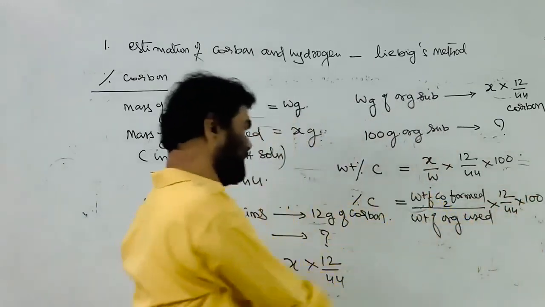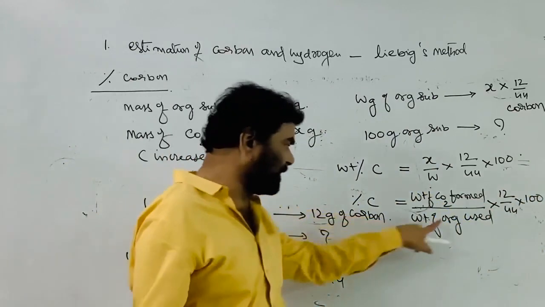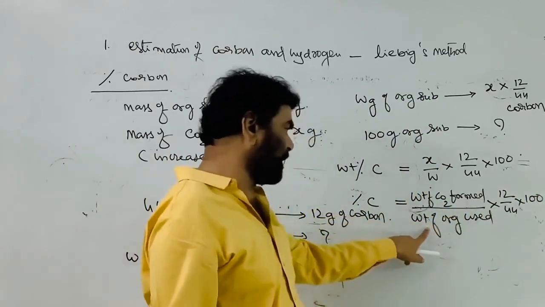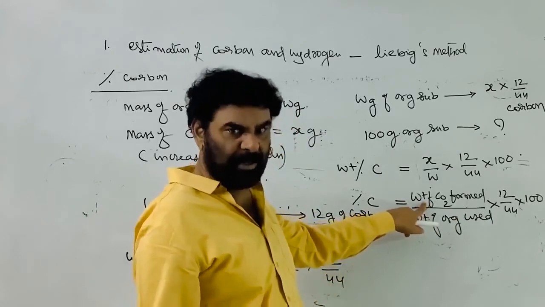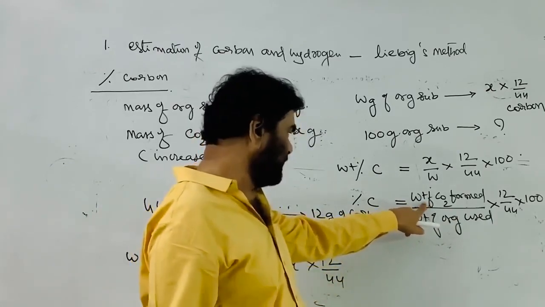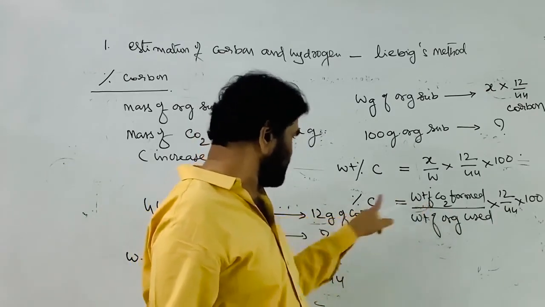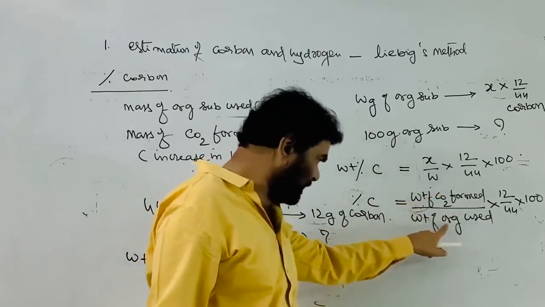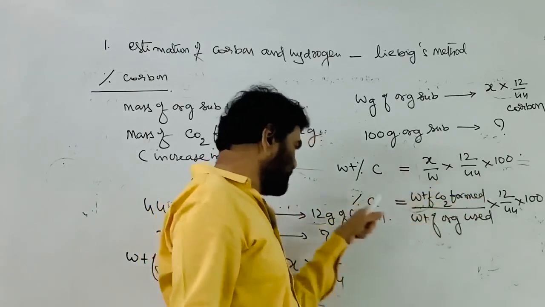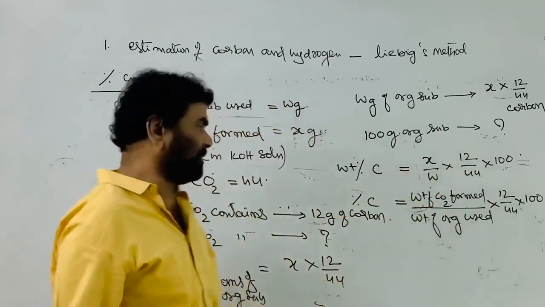This is the simple relation. You know the weight of the organic substance taken for the experiment. You know the increase in the weight of the KOH bulb or solution. So with this you can find it out experimentally, just by using this equation.